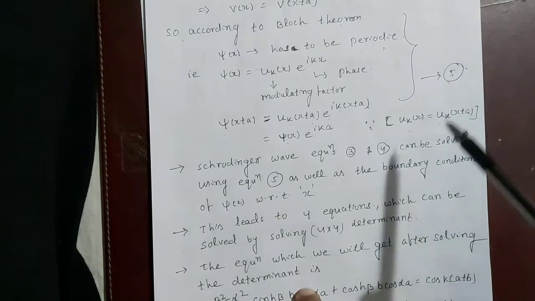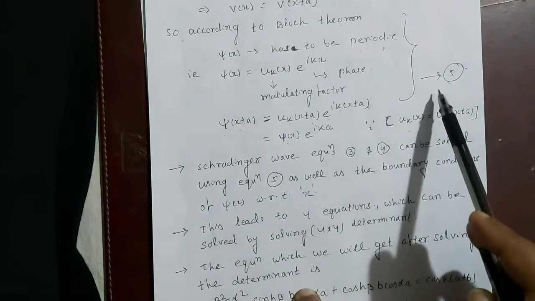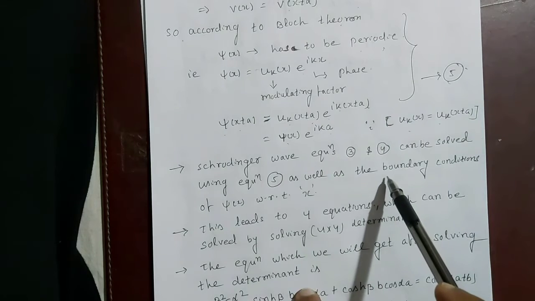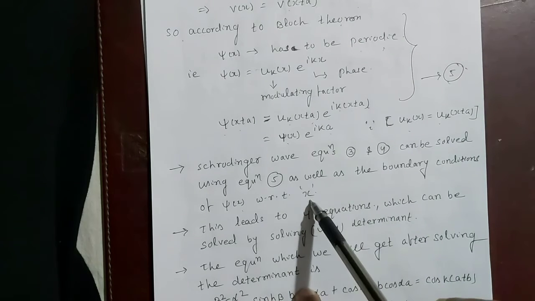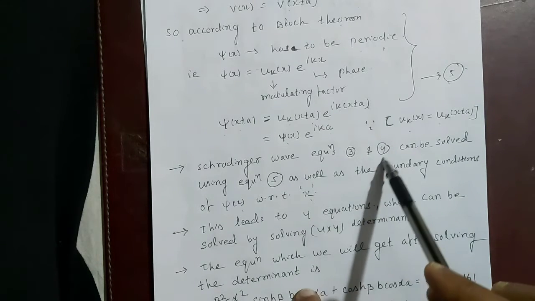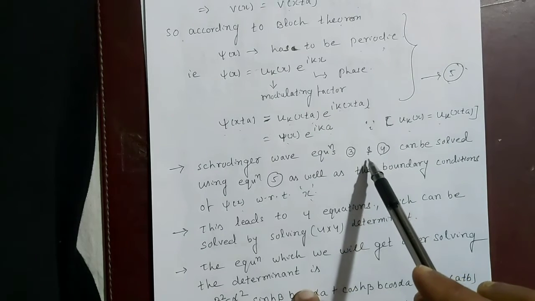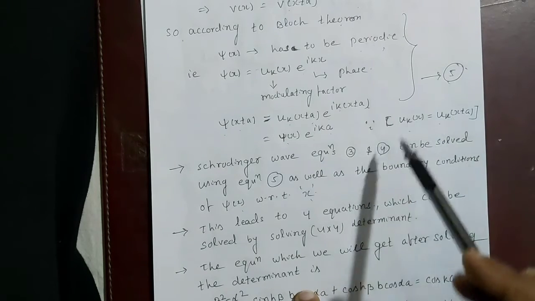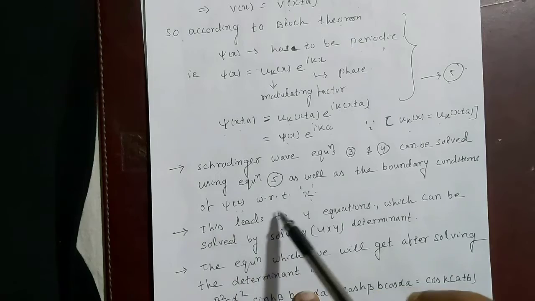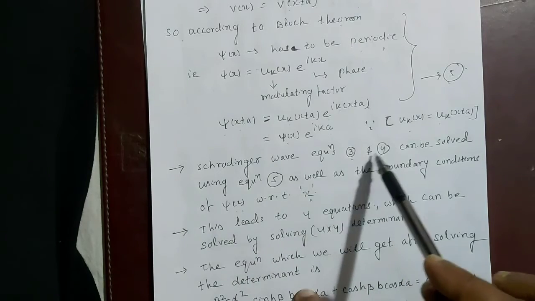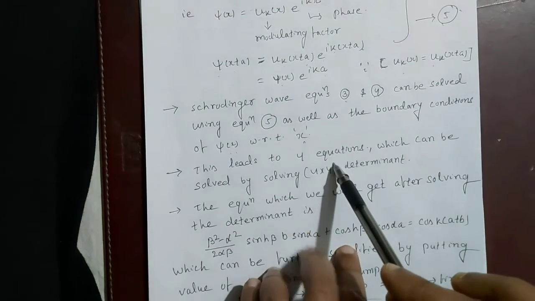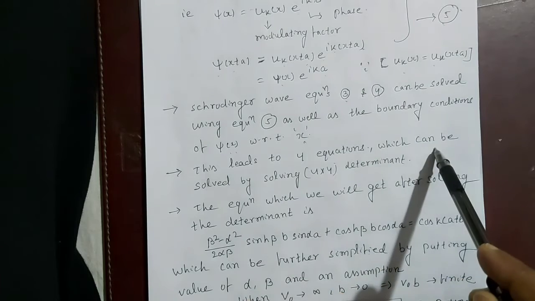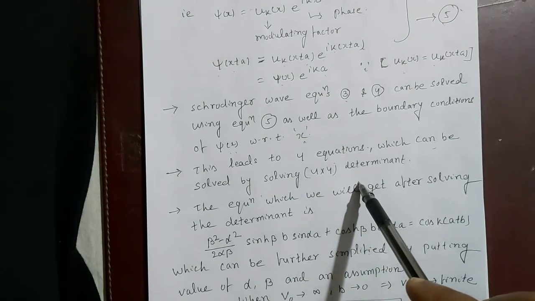Now we will use this equation 5 along with the boundary conditions of psi of x and its derivative with respect to x in equations 3 and 4. Using equation 5 and the boundary conditions in equations 3 and 4, we will get 4 equations which can be solved by solving a 4 by 4 determinant.